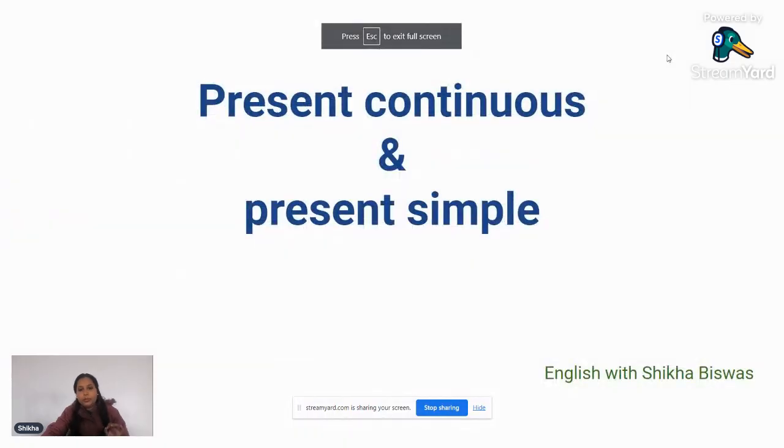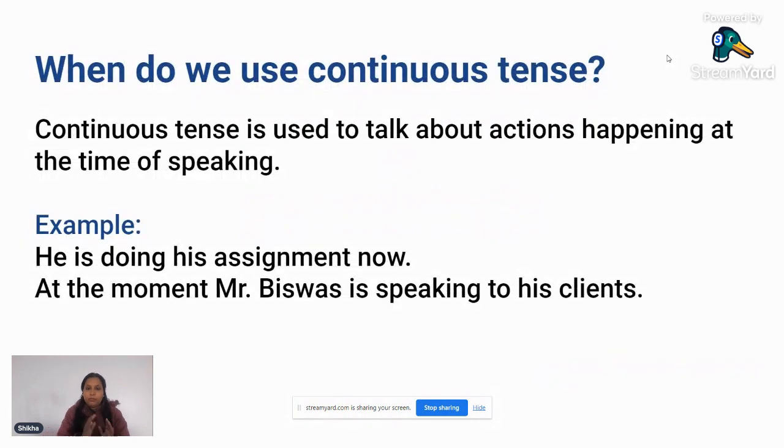Okay. So today we are going to learn some tips about present continuous and present simple, right? So the first thing we know about continuous tense is that we use present continuous tense while talking about something when something is happening. Like right now, I'm recording a video.